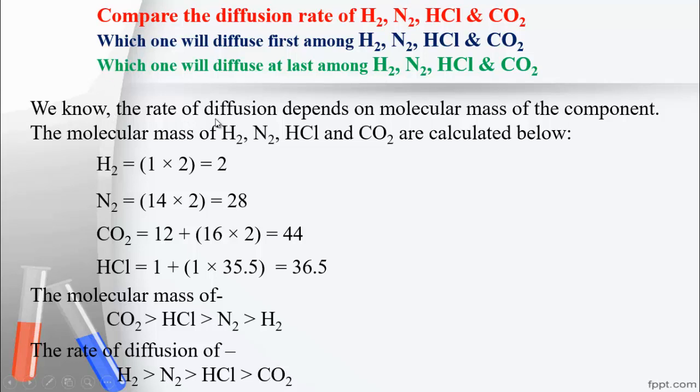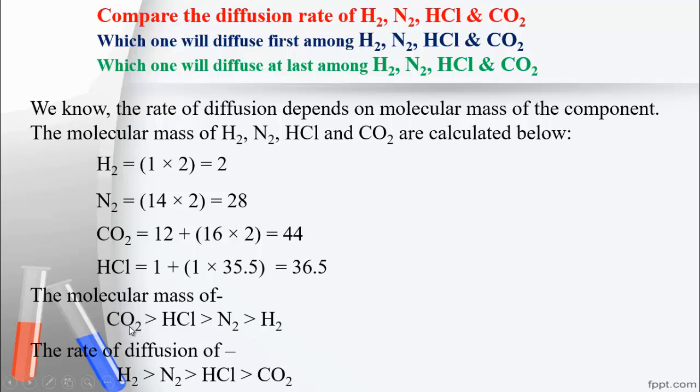We know the rate of diffusion depends on the molecular mass of the component. The molecular masses of hydrogen, nitrogen, hydrogen chloride gas and carbon dioxide are calculated below. At first you have to calculate the molecular mass of those gaseous substances, then compare them. The molecular mass of carbon dioxide is highest, then hydrogen chloride gas, then nitrogen gas, then hydrogen gas.